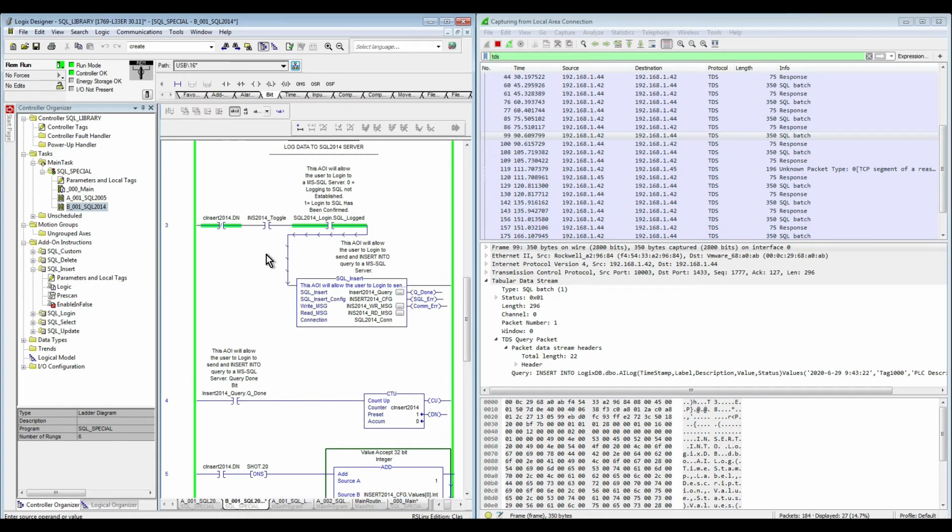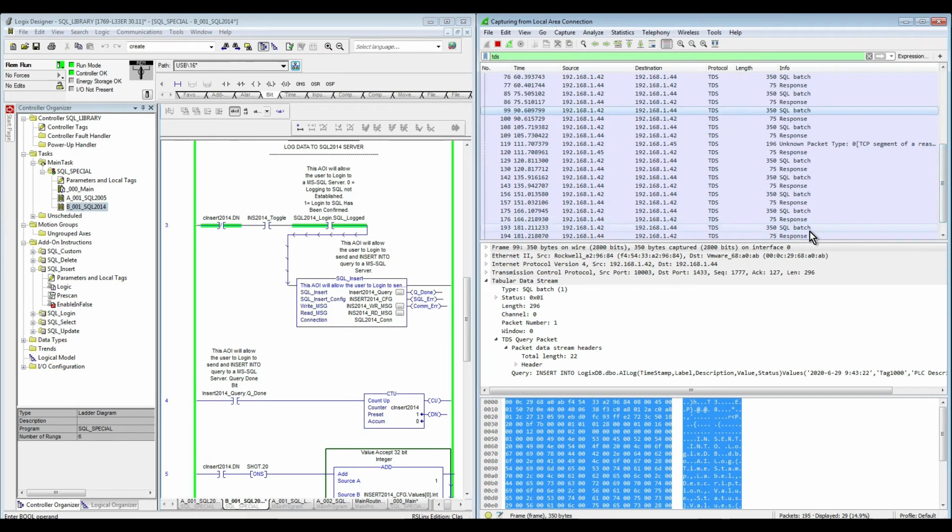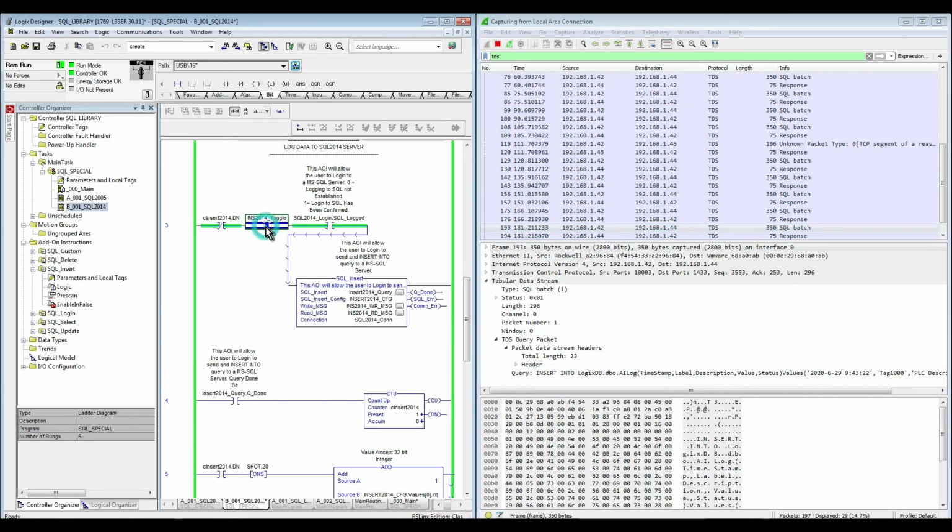Now that we are back in our PLC program, and Wireshark is open, you can see the transactions already happening for the first server that we're logging to. Now we're going to toggle this bit for server 2, the 2014, and see what will happen.